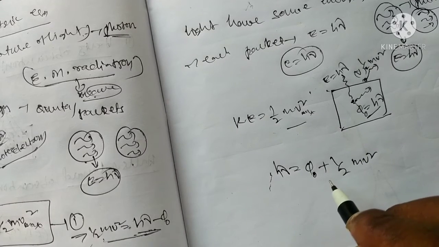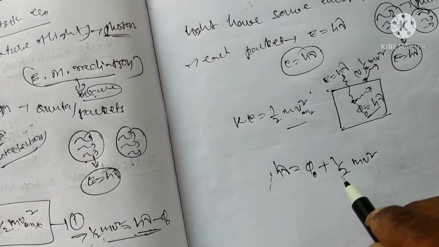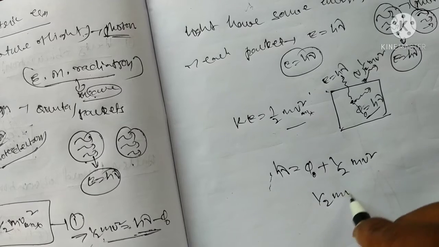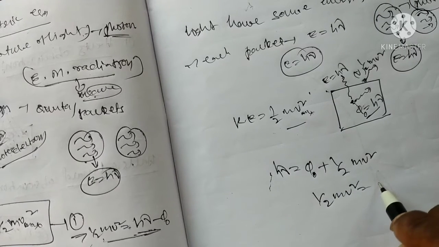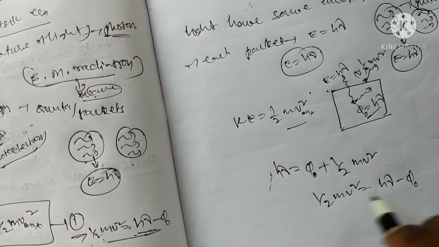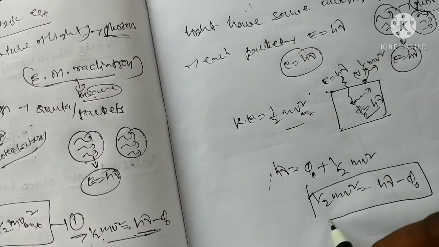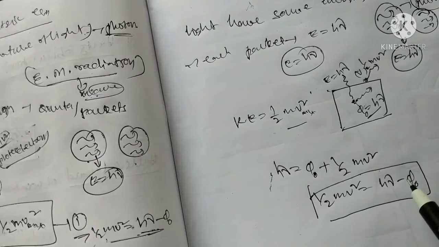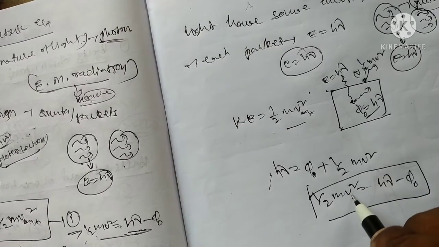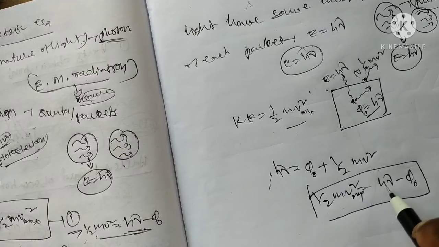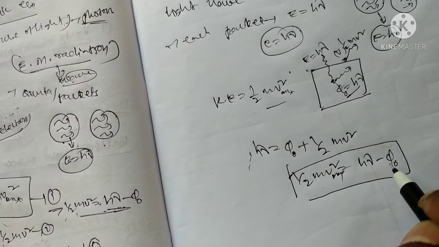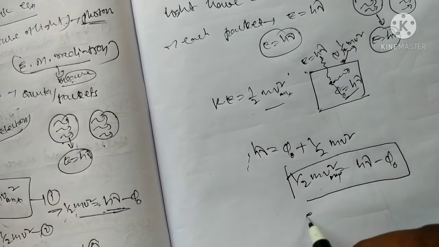Now this can be written as half m v square equal to h nu minus phi naught. This equation is known as the Einstein photoelectric equation, or Einstein equation. The maximum kinetic energy, half m v maximum square, is equal to h nu minus phi naught. This is the Einstein equation.